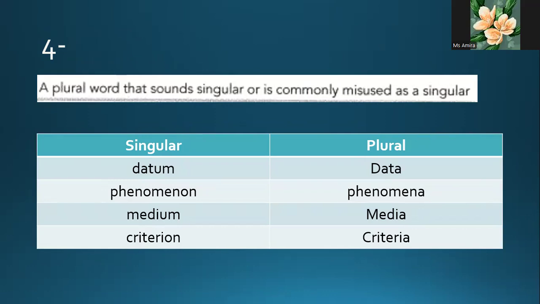We also have plural words that sound singular or are commonly misused. We have the word data, without S, but you know that data is the plural form, and datum is singular. Phenomena is plural, and the singular is phenomenon. Media is plural, and medium is singular. We have the word criteria, which is plural, and criterion is the singular form. Pay attention.